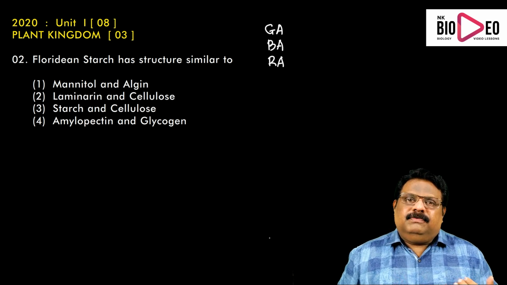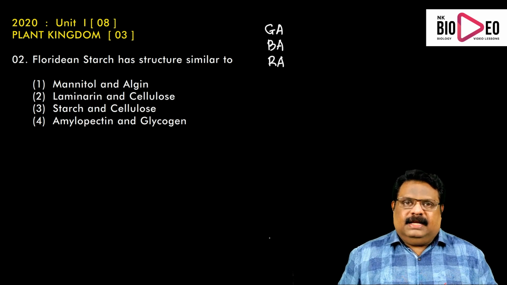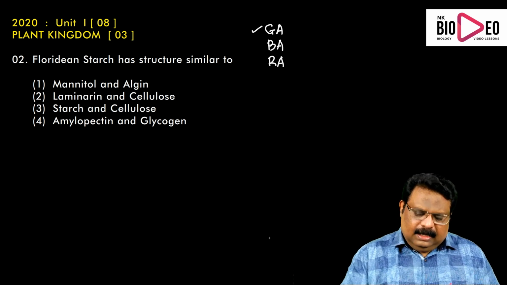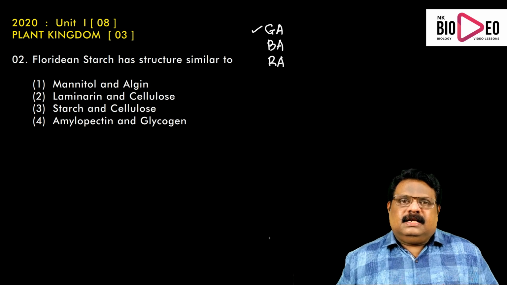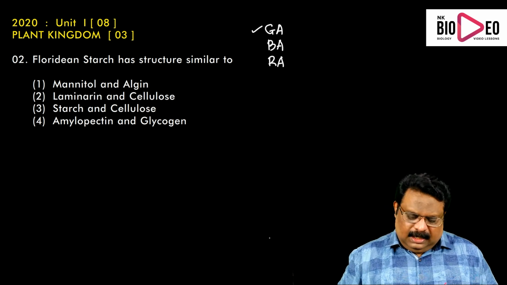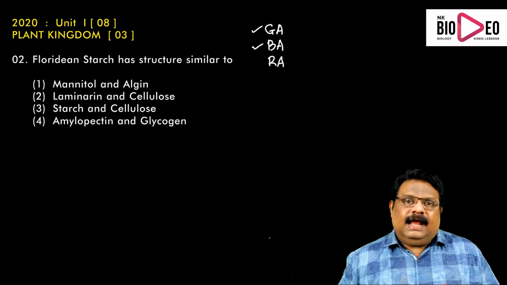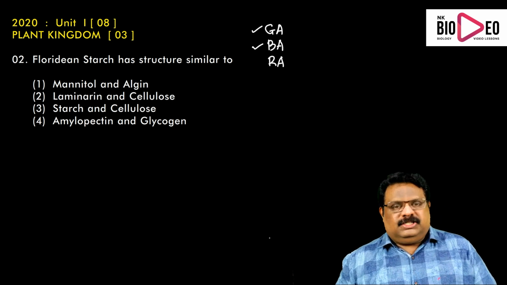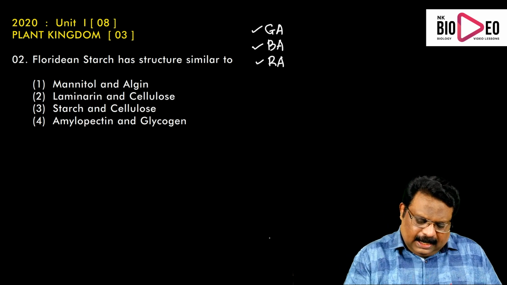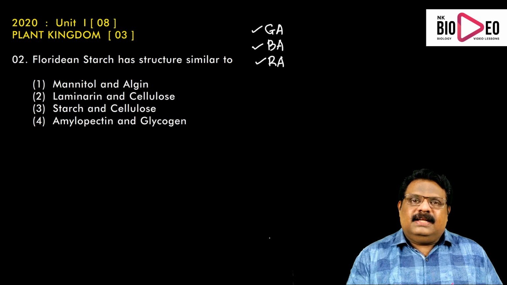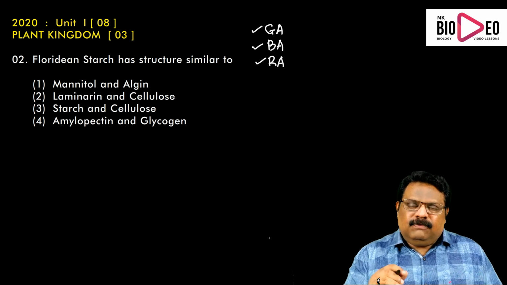Depending upon the type of photosynthetic pigment that they possess, different algae produce different types of food materials. The stored food materials are different. In green algae, the stored food material is starch. In brown algae, they store mannitol and laminarin. In red algae, they store a particular chemical called Floridean starch.